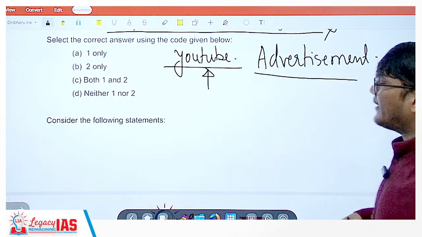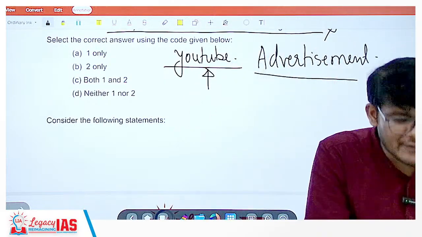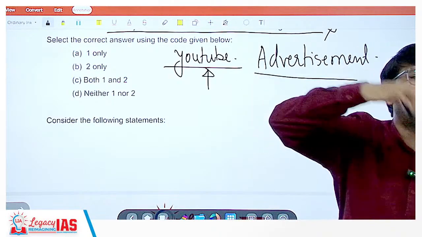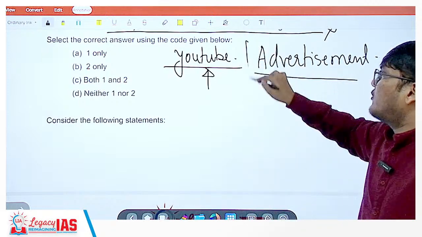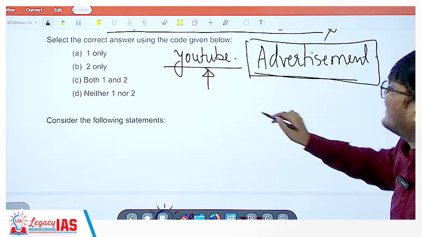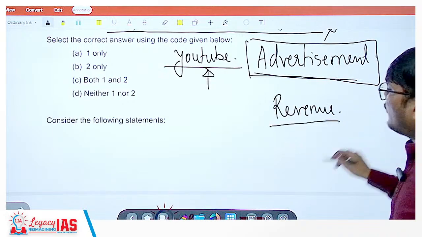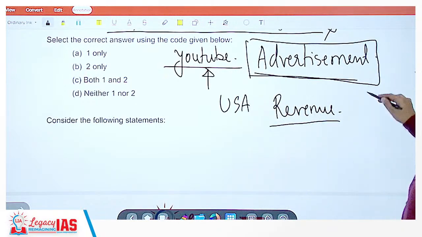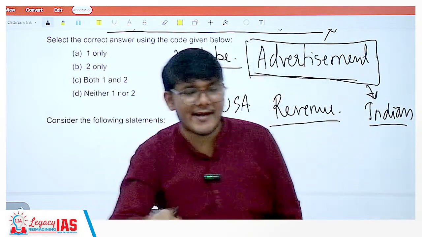Now, a lot of us see these advertisements. So the person who uploaded the video on their YouTube channel gets some revenue out of it. Now that person, for example, let's say is from the USA. The advertisement is seen by an Indian. That means the service is being sold in India.